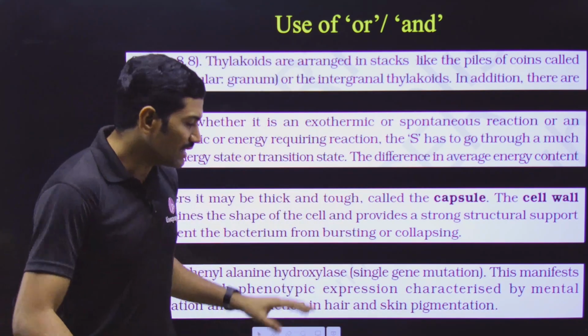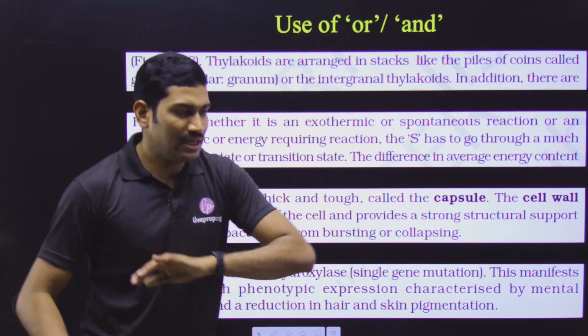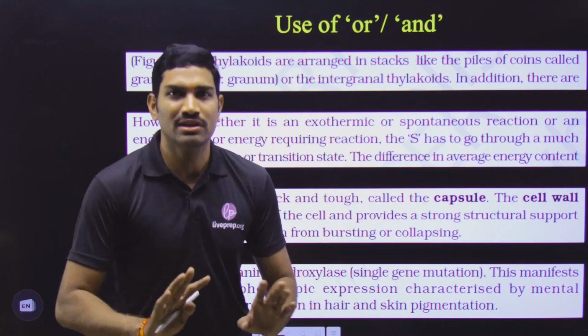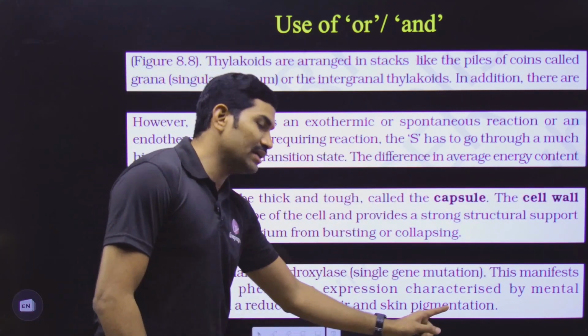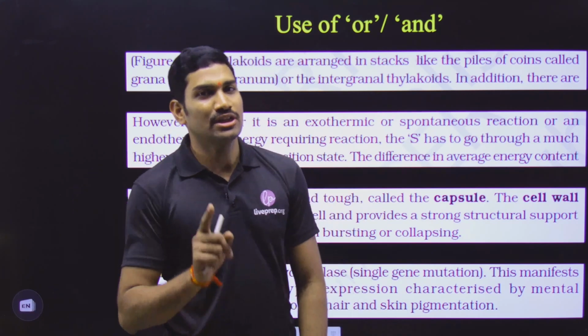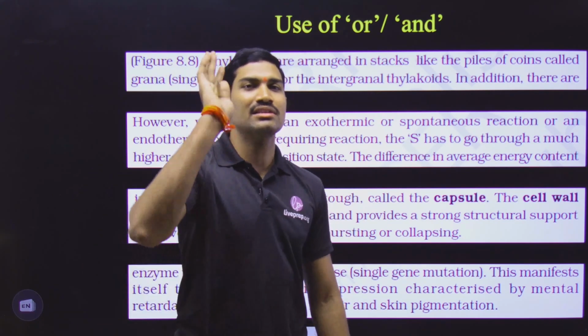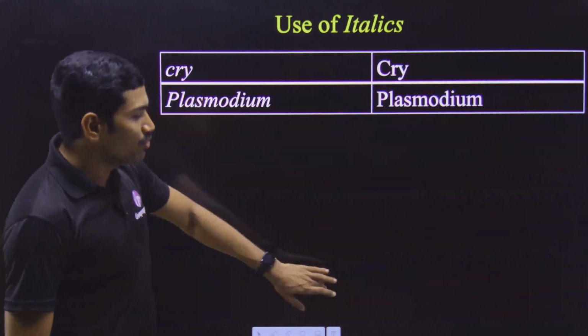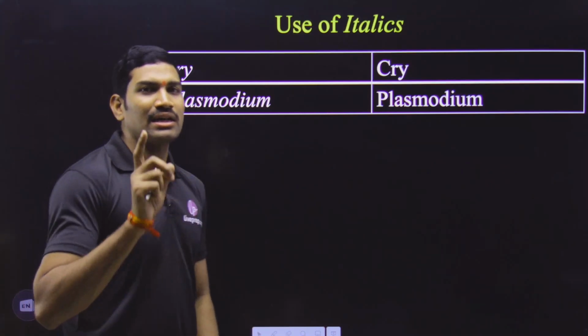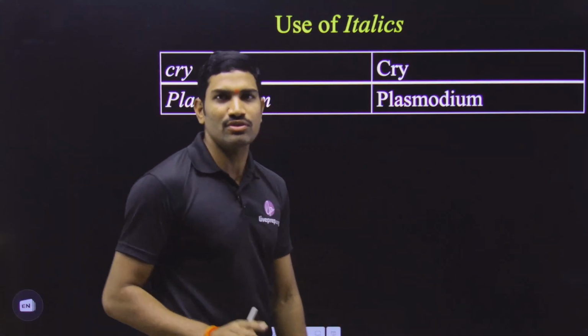It is not that reduction in hair is separate and reduction in skin pigmentation is separate. It is not like this. It is a reduction in hair pigmentation and reduction in skin pigmentation. So please try to understand the sentences properly. If you don't understand the sentences properly, unnecessarily you will make many mistakes. So please focus on this.